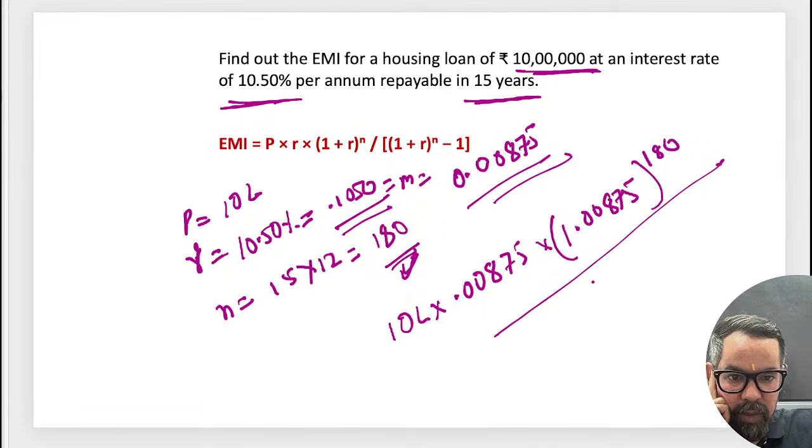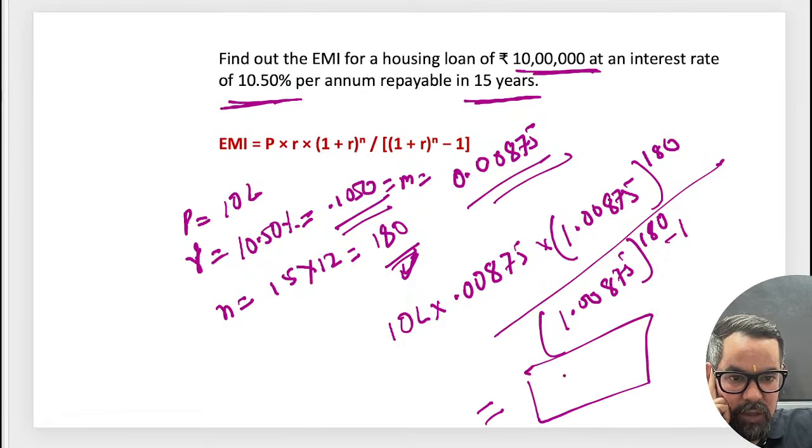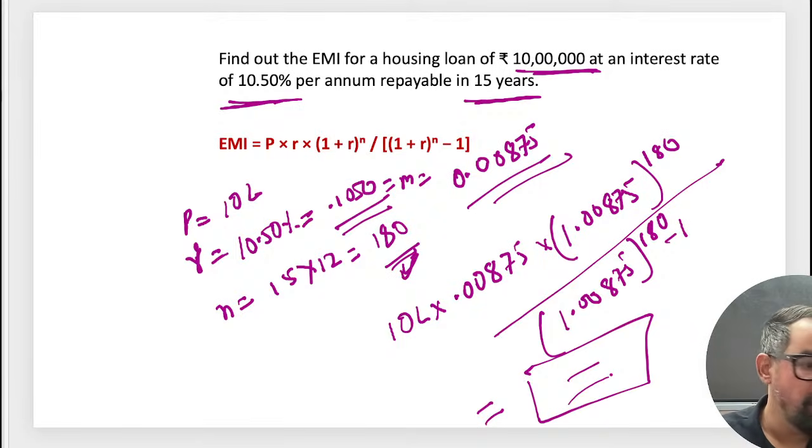The outcome will be the answer, the EMI for this. How much is it coming? Savit sir is saying 10,500. Anyone else also, guys? Can you please calculate this?